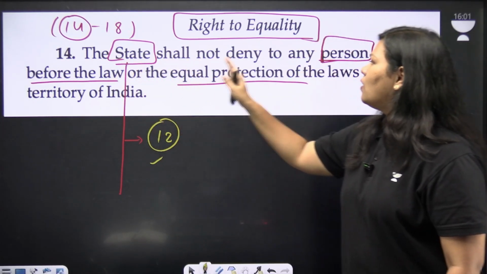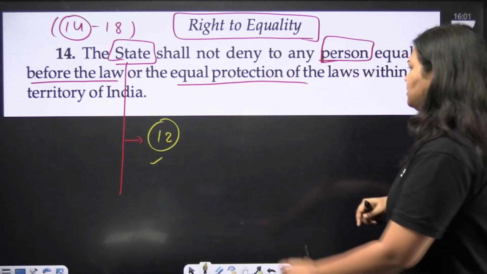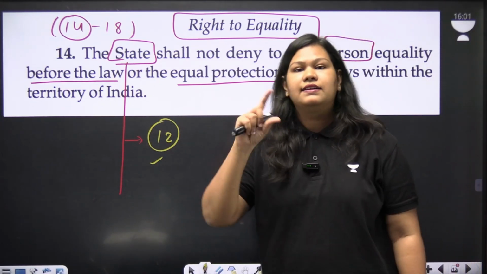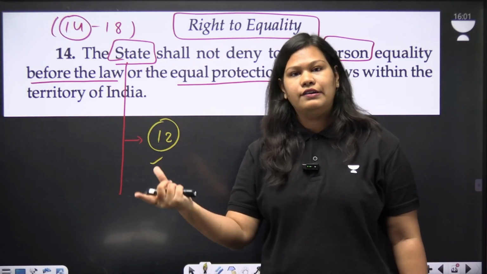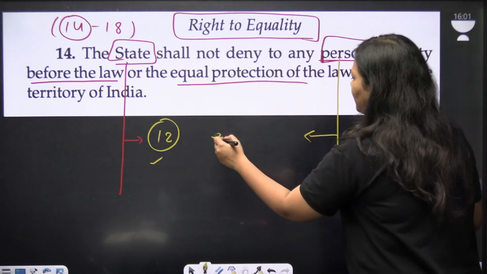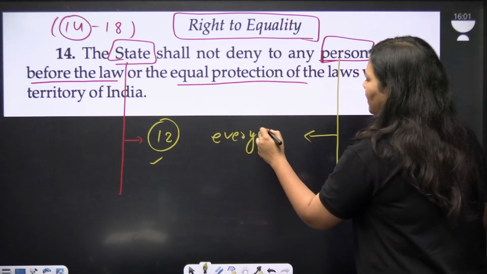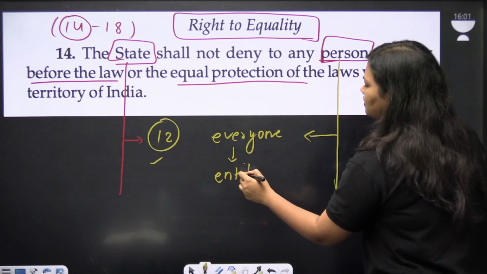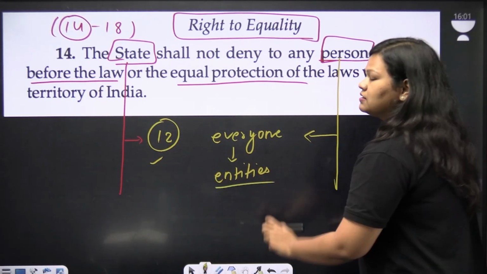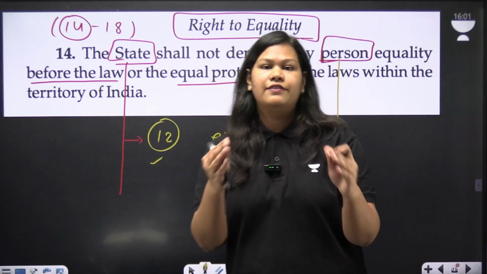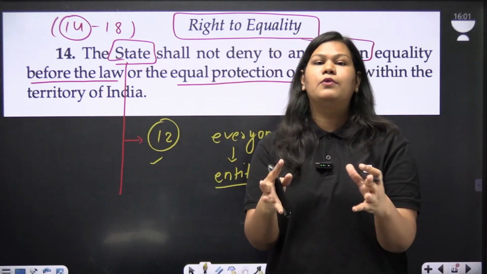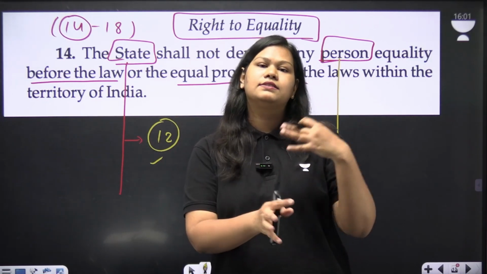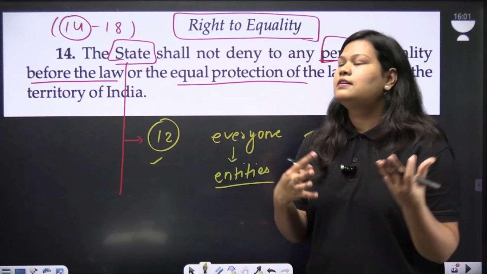The state will not deny to any person. Now what does this person mean? This person means citizens as well as foreigners. So it is applicable to everyone. Along with that, it includes entities or companies, corporates, statutory bodies, etc. So the definition of person is very broad in this article. The person includes people as well as statutory entities, companies, etc.